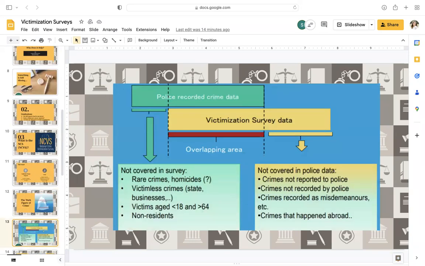This image is from the United Nations, and it's showing why we need both victimization surveys as well as police recorded crime data. The graph shows the overlap of statistics found in both police recorded crime data, such as the UCR and NIBRS, and victimization surveys, and then the additional statistics that both provide.